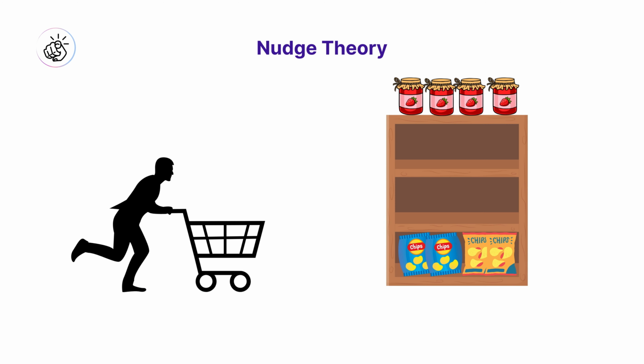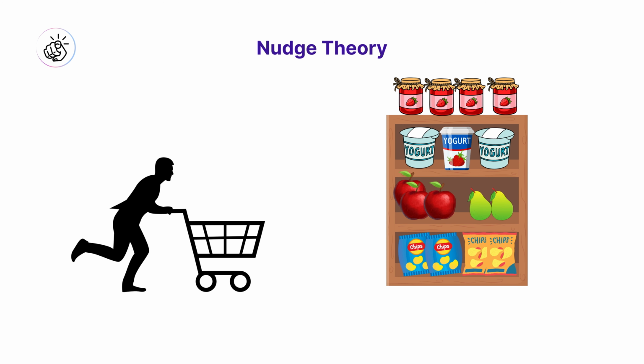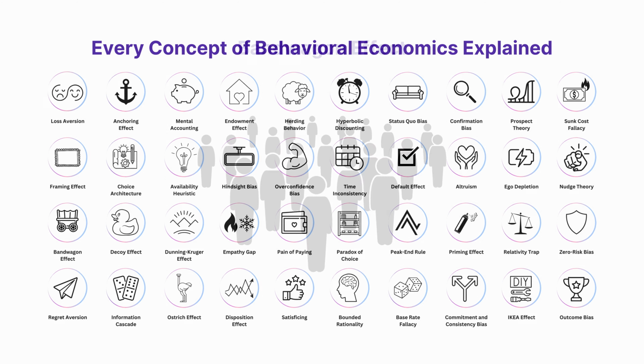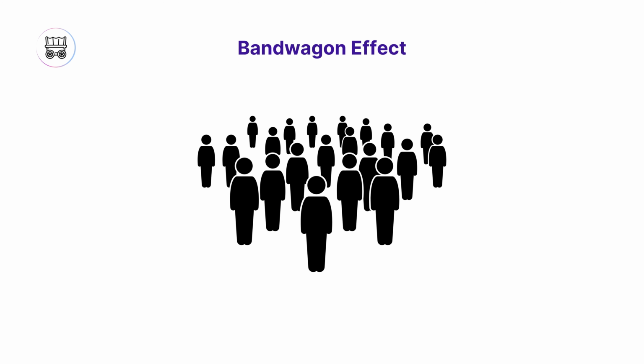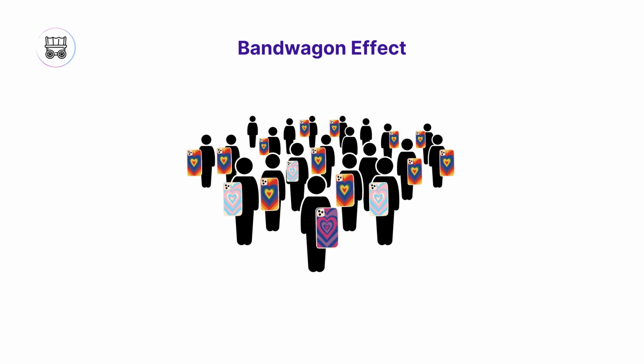Nudge theory. The concept that suggests subtle policy shifts can nudge individuals towards more beneficial behaviors without restricting their freedom of choice. For example, placing healthier foods at eye level nudges people towards making healthier food choices. Bandwagon effect. The tendency of an individual to adopt beliefs, goods, and technologies as more people adopt them. It's similar to herding, but emphasizes the adoption of trends and innovations.